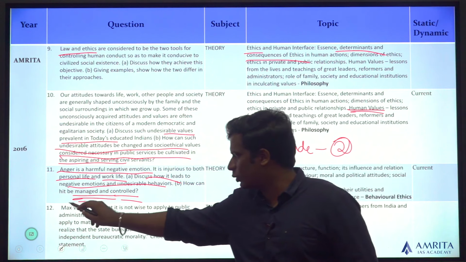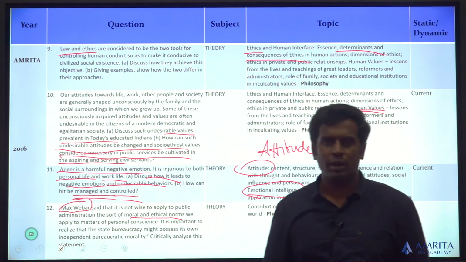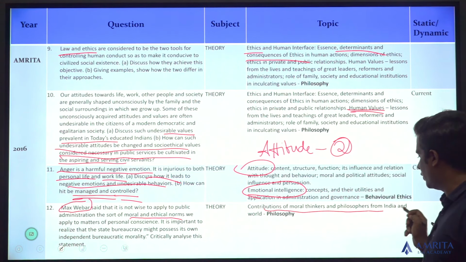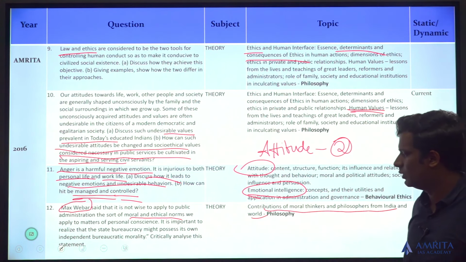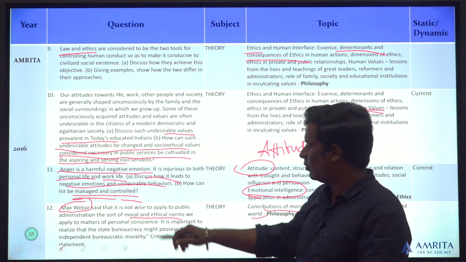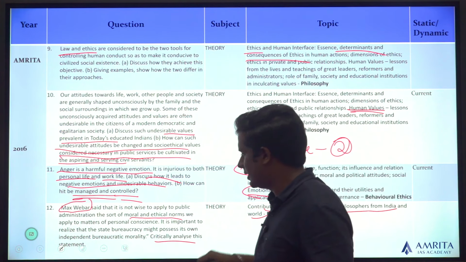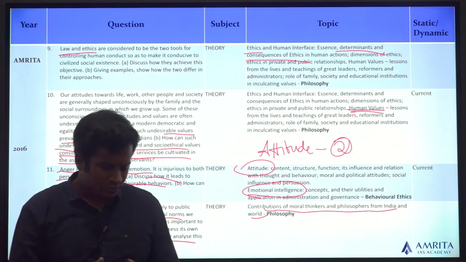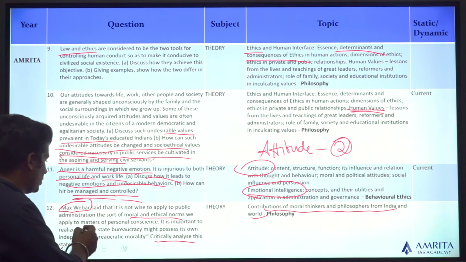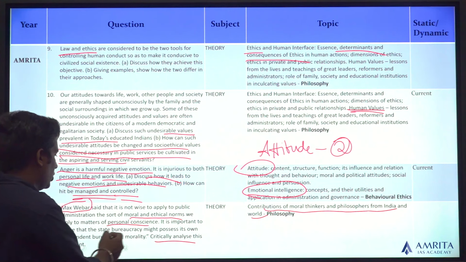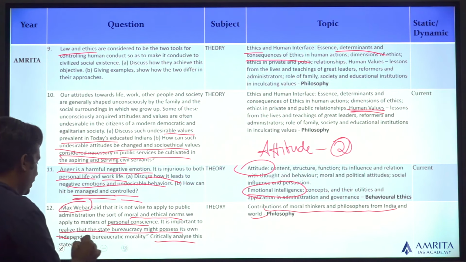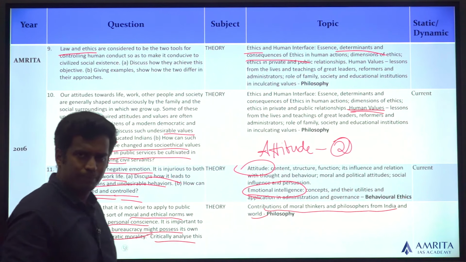Whatever it is, it talks about a specific personality who is Max Weber. Contribution of moral thinkers and philosophers from India and the world. It gives a statement of Max Weber and asks you to critically analyze it. So again, if you look at it, it talks about moral, ethical norms, personal conscience, and how the bureaucracy might possess its own independent bureaucratic morality.